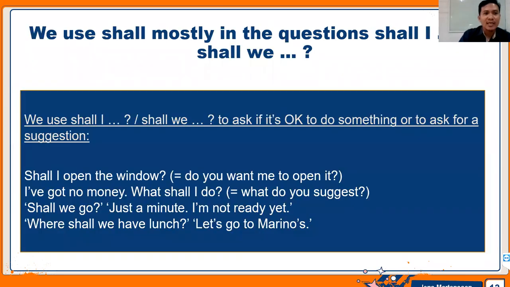So the next is we use shall mostly in the question. Now, how about shall? When do we use shall? Okay, we use shall mostly in the question. Like for example, shall I or shall we? So the subject is I and we. So shall is only used when the subject is I and we. Okay, for example, like, shall I open the window? It means, do you want me to open the window? So you can say, shall I?